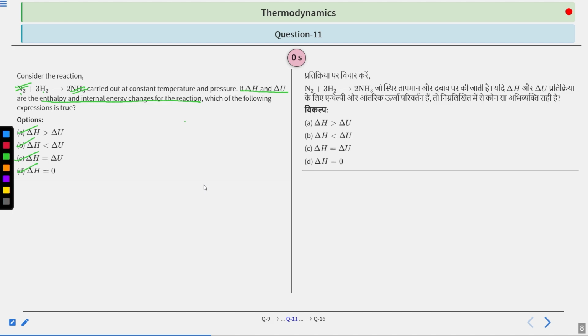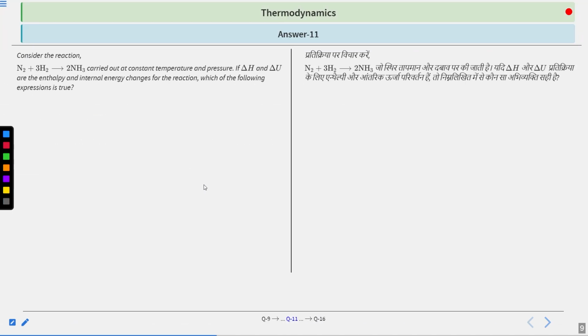Now let us see how we can solve it. We have been asked that if delta H and delta U are the enthalpy change and internal energy change, then you have to see what is the comparison between these two for this equation in which all three are in the gaseous state. So for those who have solved, the correct answer is B.